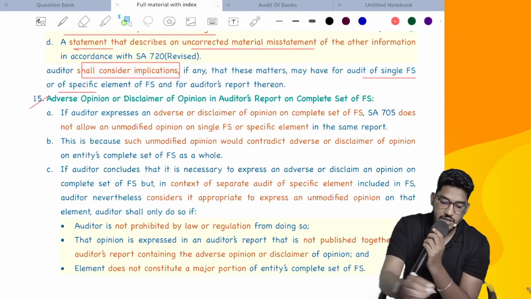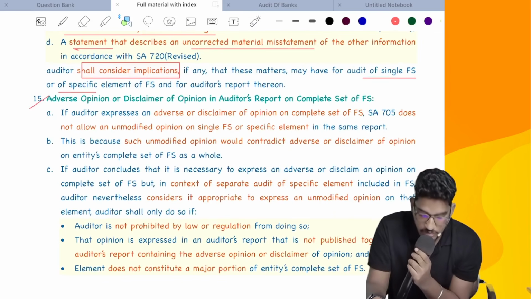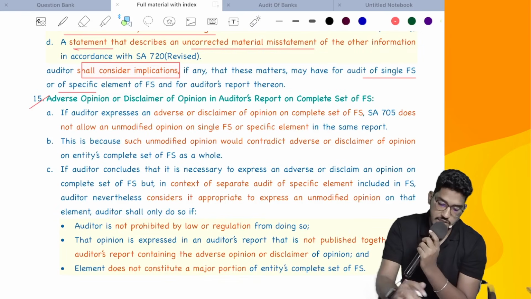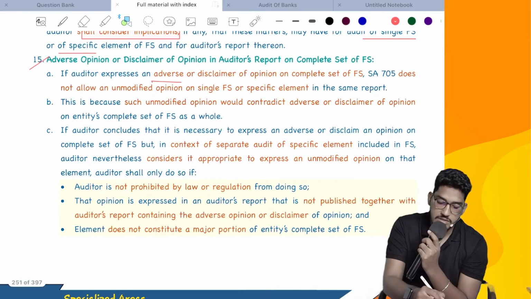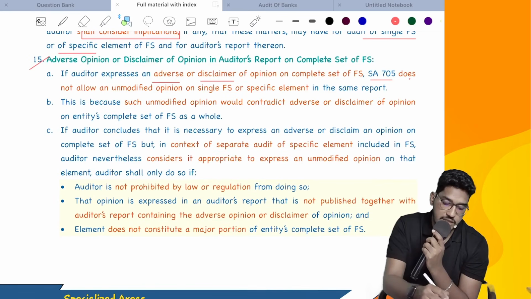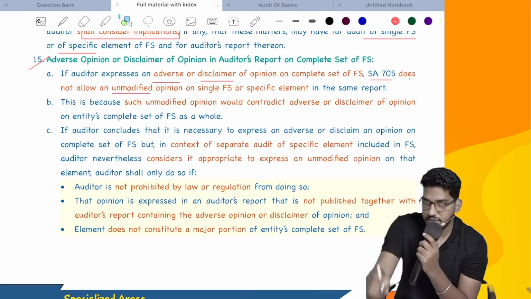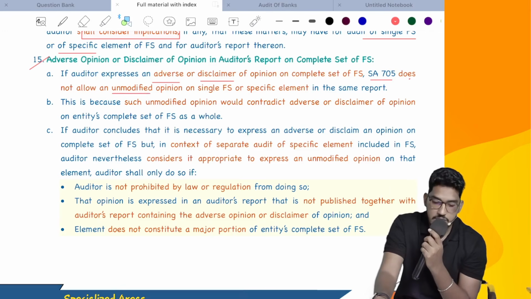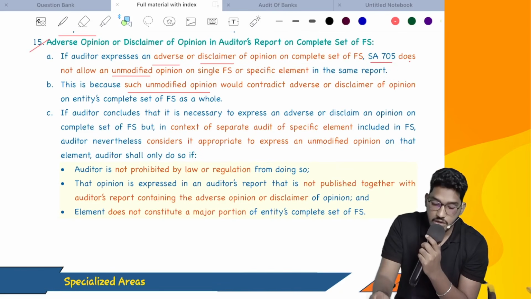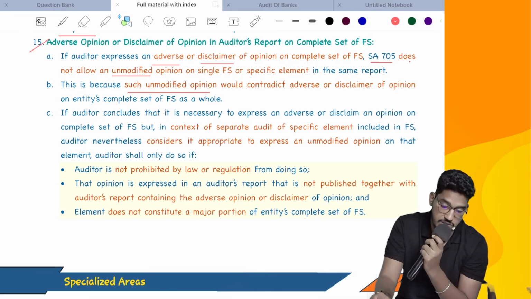Then comes the next point, adverse opinion or disclaimer of opinion, where in the auditor's report on complete financial statements, if the auditor expresses an adverse or disclaimer of opinion on complete set of financial statements, SA800 does not allow unmodified opinion on single financial statement or specific element. This is because such unmodified opinion would contradict adverse or disclaimer of opinion on complete financial statements as a whole.